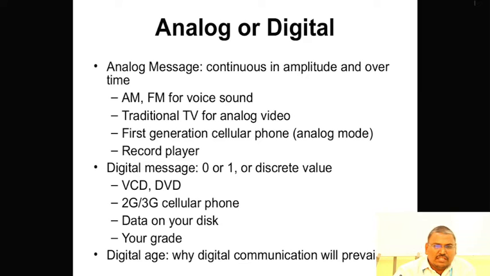Analog messages vary continuously in amplitude over time: AM and FM for voice sounds, traditional TV for analog video, first generation cellular phones. Digital messages are either 0 or 1, that is, discrete values: VCD, DVD, 2G and 3G cellular phones, data on your disk. The digital age is driven by digital communication capabilities.